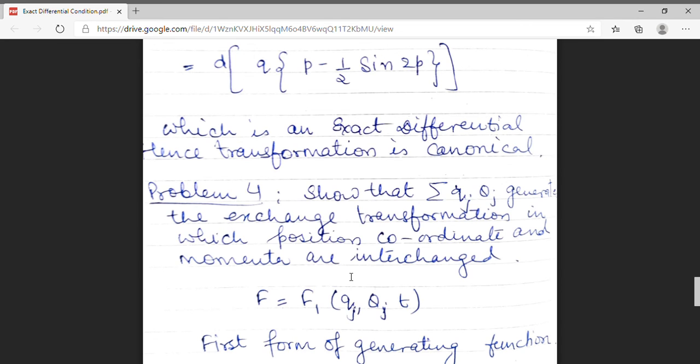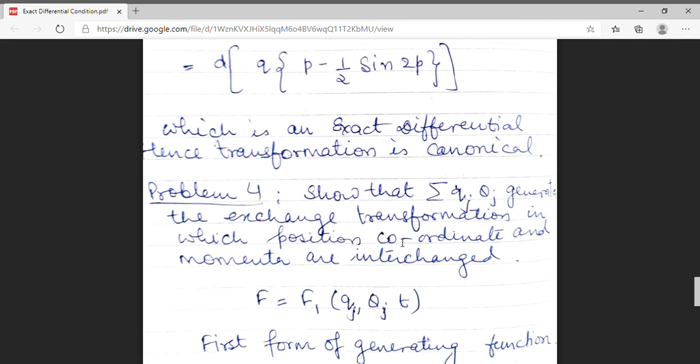The next problem is, I have to show that small qj, capital Qj, this generates the exchange transformation in which position and momentum coordinates are interchanged. In our previous lecture, we have discussed 4 forms of generating function. Generating function generates canonical transformation.